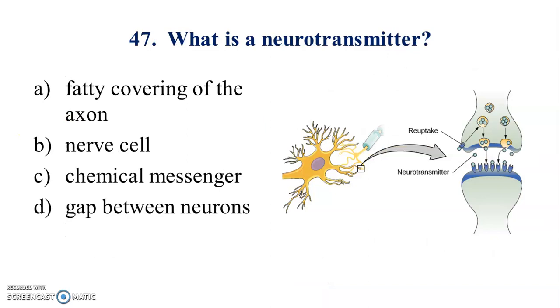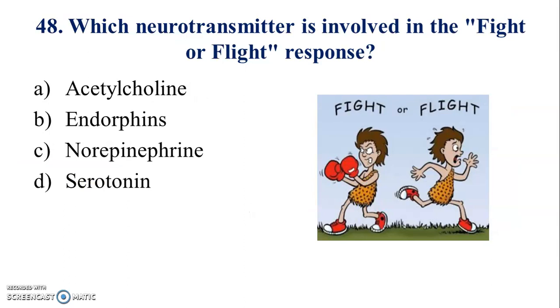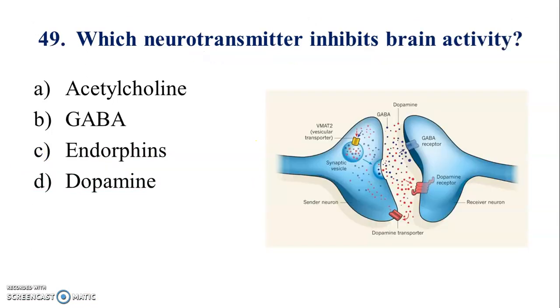47. What is a neurotransmitter? Answer is C. 48. Which neurotransmitter is involved in the fight or flight response? Answer is C. 49.